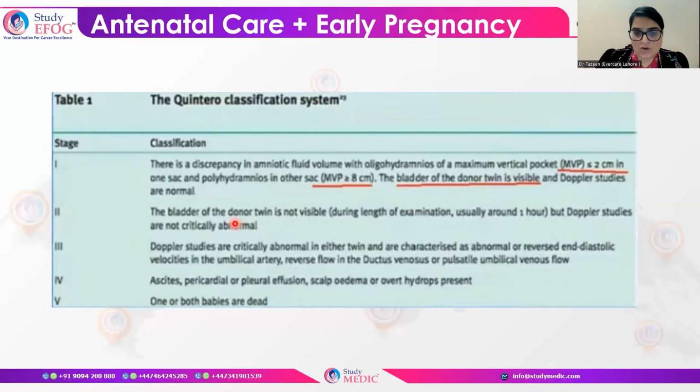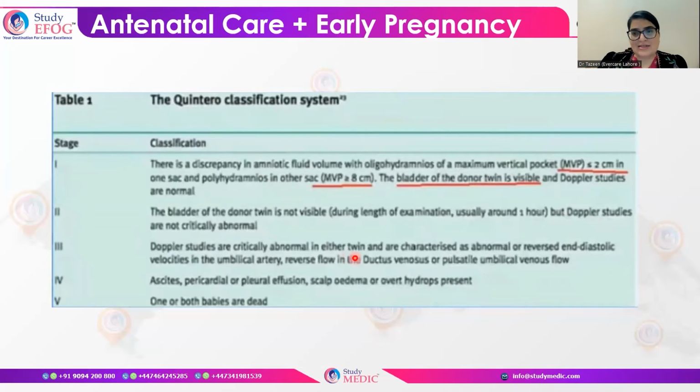When the bladder of the donor twin is not visible during the length of examination, usually around 1 hour, but Doppler studies are not critically abnormal, that is known as stage 2. And when the Doppler studies are critically abnormal in either twin, with abnormal Doppler findings or reverse end diastolic flow, this is stage 3.